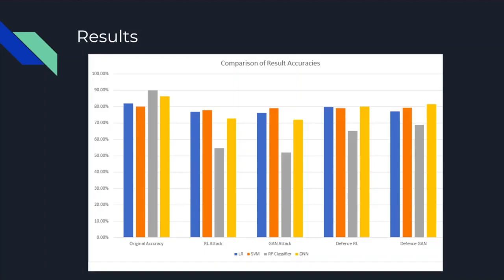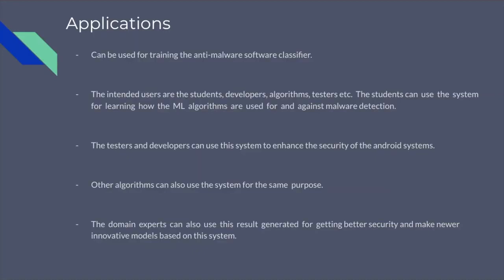We see slightly better performance with our attack based on GANs. On retraining with our perturbations, we see a significant increase in detection accuracy for adversarial attack samples as shown in the graph.